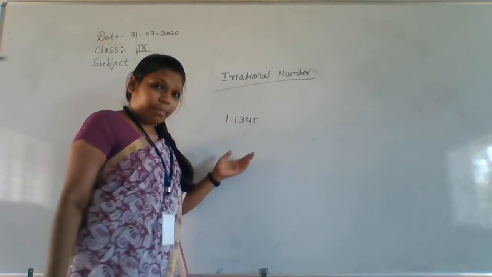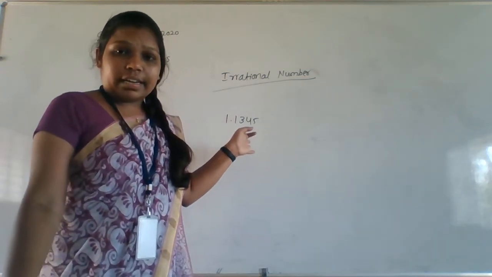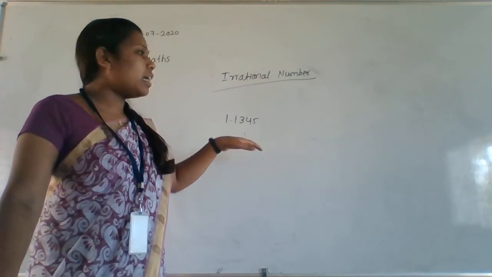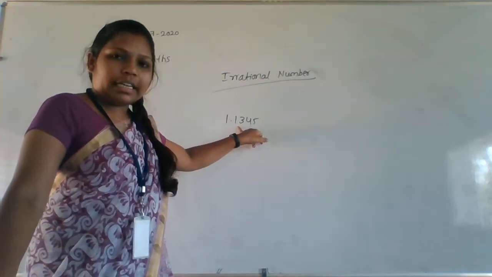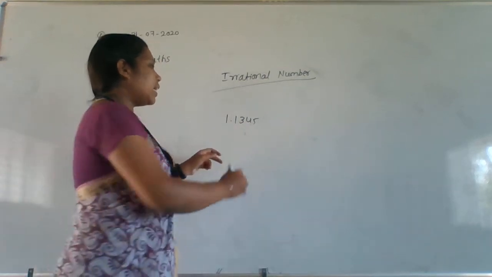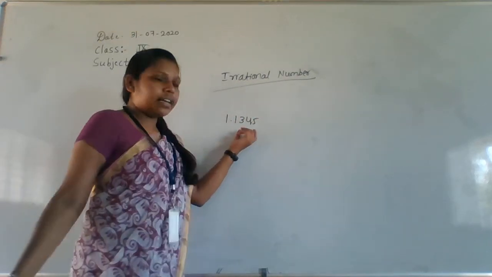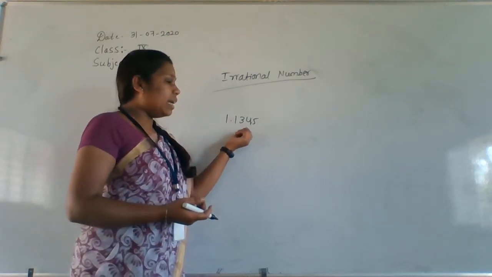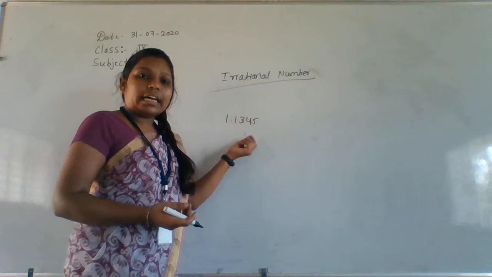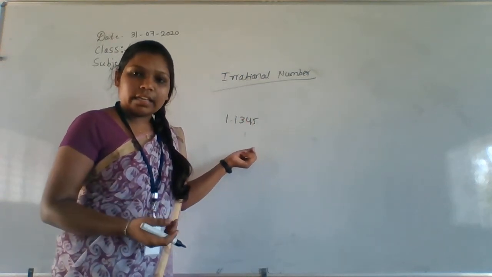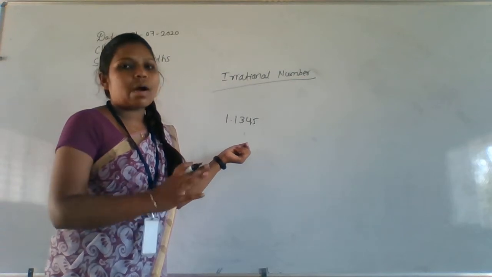See, 1.1345. Whether it is a rational number or an irrational number. It is a rational number because here it is terminating and non-recurring. Recurring is nothing but repeating: the numbers repeat after the decimal point, then it is called recurring. Non-recurring means it will not repeat.